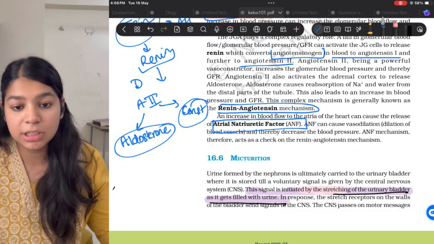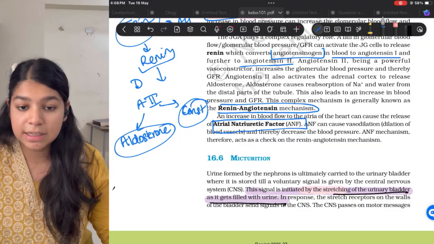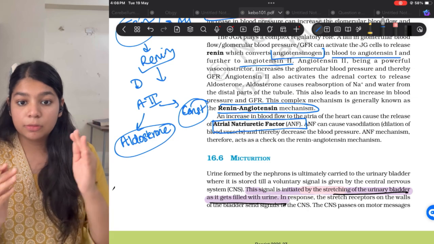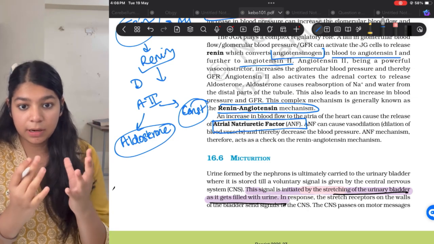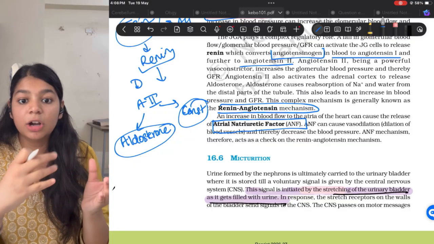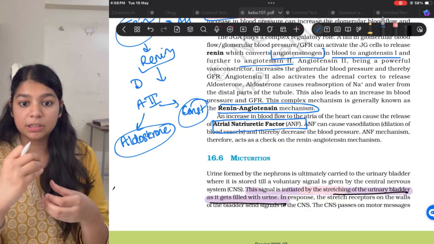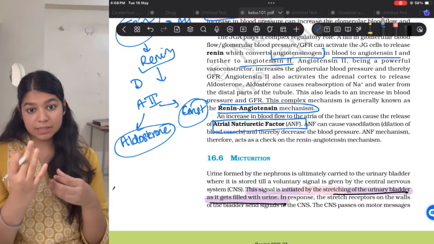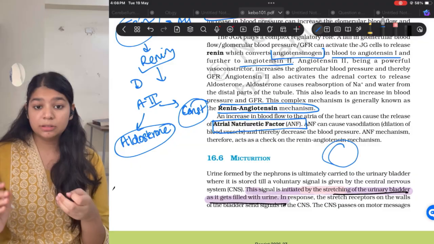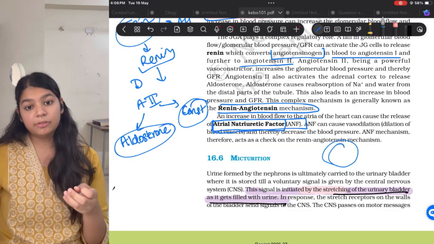Okay, so water is absorbed and passed into the blood, so blood volume will increase. If the blood volume is increased, then the heart has some stretch receptors. So if the blood goes into the heart, the amount of blood in the heart will stretch the muscles of the heart because of the greater volume. Now this stretch will release atrial natriuretic factor.